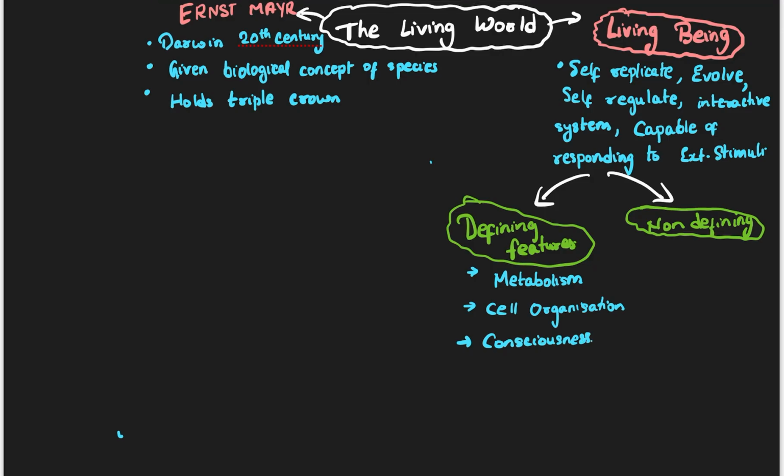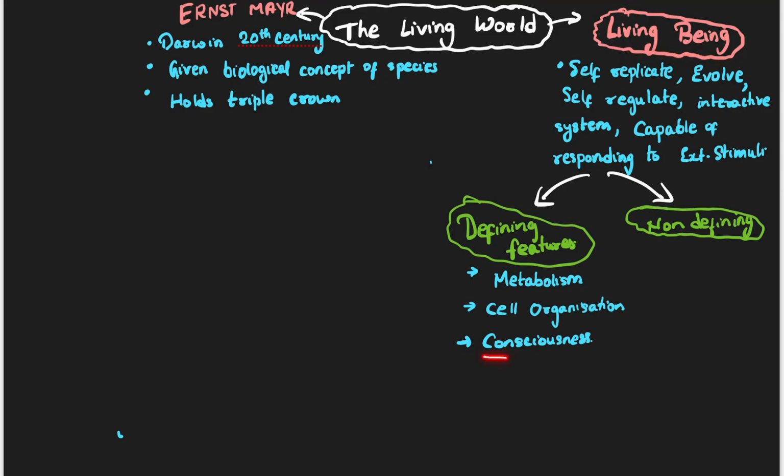Remember this carefully. If an organism is not able to metabolize, if it does not have chemical reactions going on in its body, then it is said to be non-living. If it is able to, then it is called living. Cell organization: if it has a lot of living cells which are able to communicate with each other, then it is called a living being.